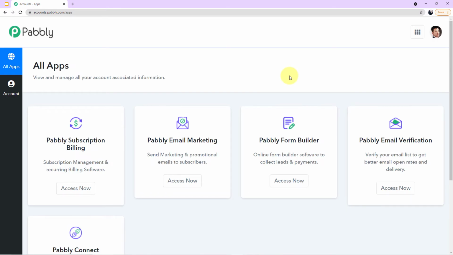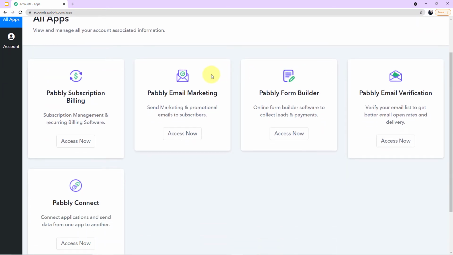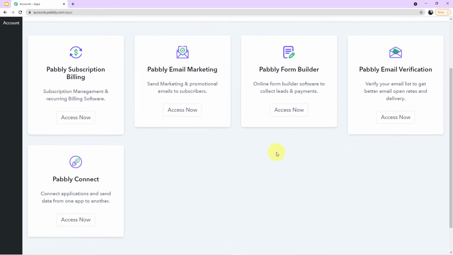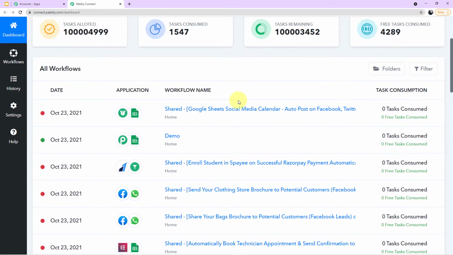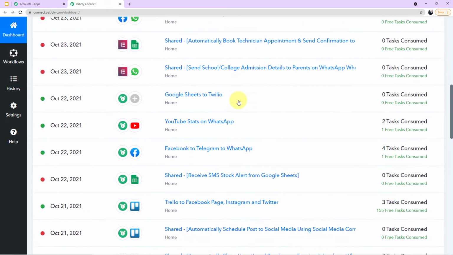Okay, so once again you can see all of the 5 applications offered by Pabbly on my screen. Today we are using Connect, so come on Connect and click on Access Now. Let it load for a second guys. And as you can see on my screen, this is how the dashboard of Pabbly Connect looks. Now here you can see various workflows I have created.